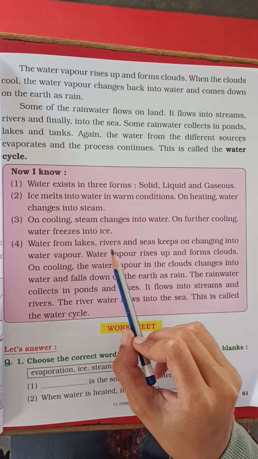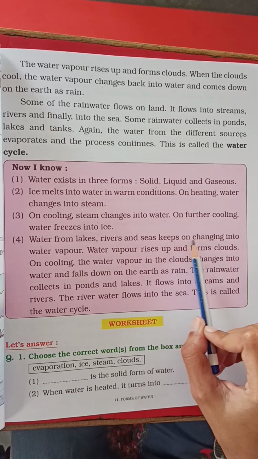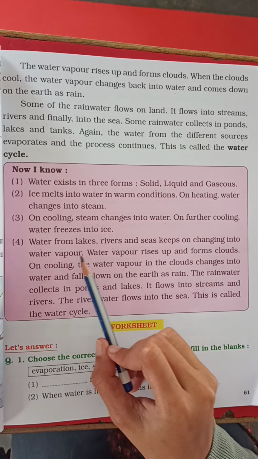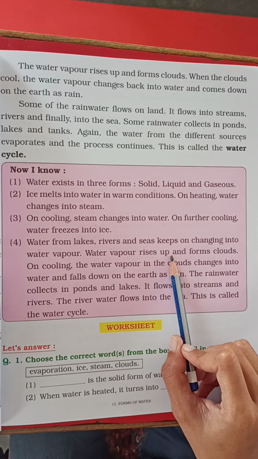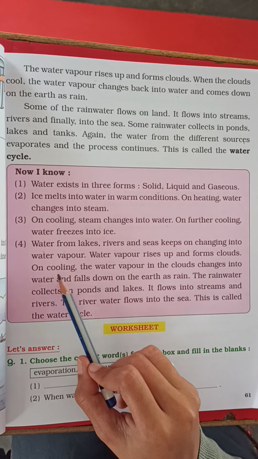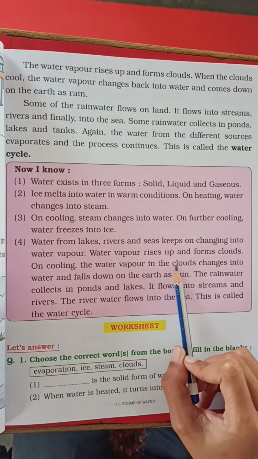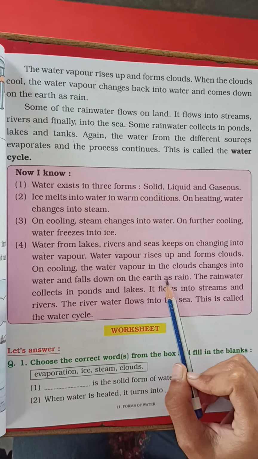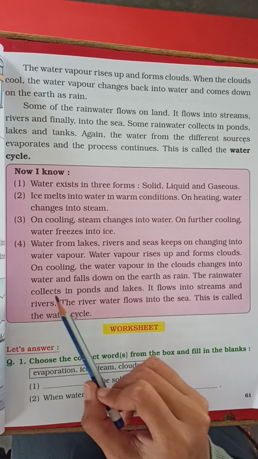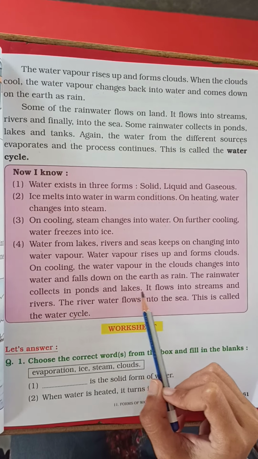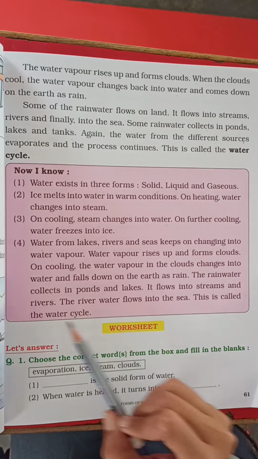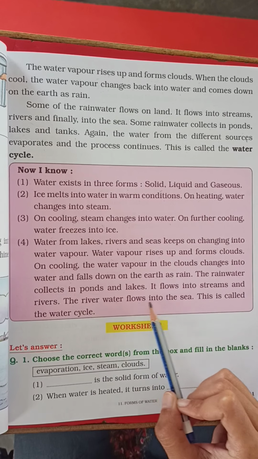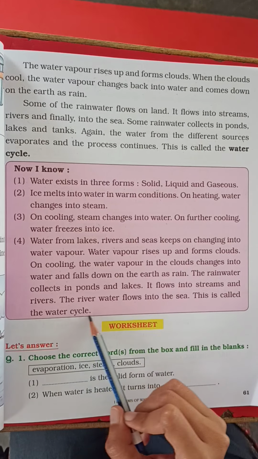Water from lakes, rivers and seas keeps on changing into water vapor. Water vapor rises up and forms clouds. On cooling, the water vapor in the clouds changes into water and falls down on the earth as rain. The rainwater collects in ponds and lakes. It flows into streams and rivers. The river water flows into the sea. This is called the water cycle.